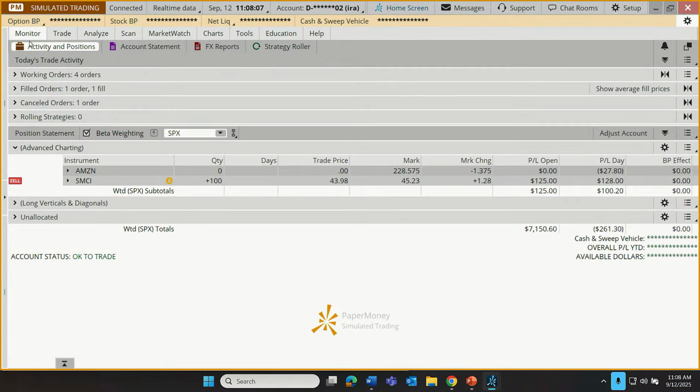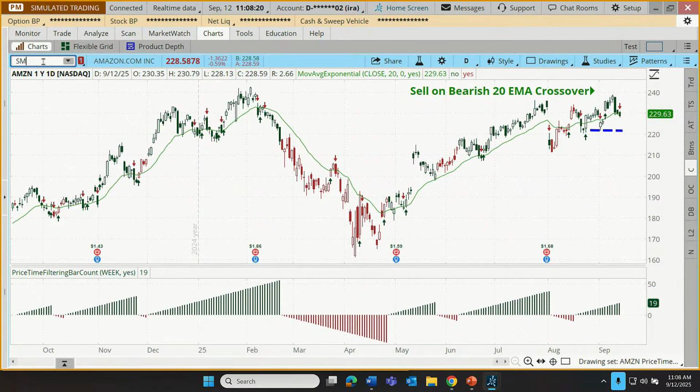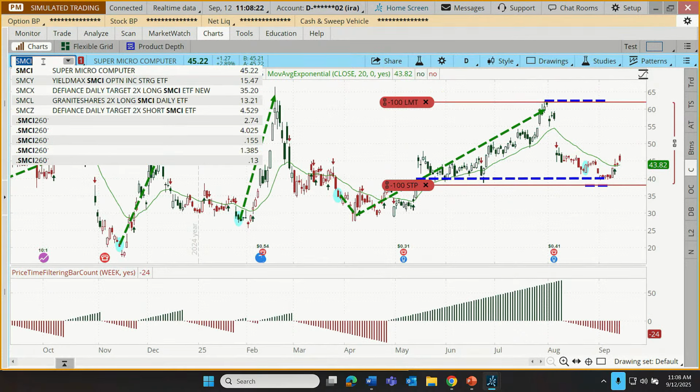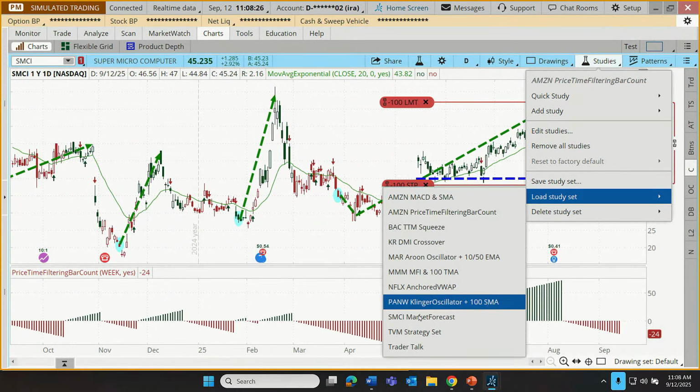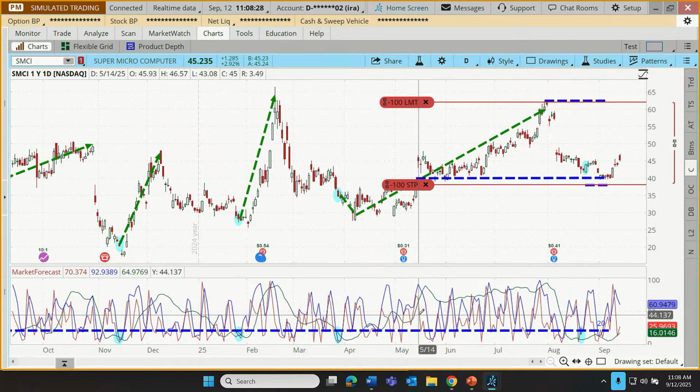Let's go look at our other one. So with SMCI, we own 100 shares. Bought those at $43.98. They're doing okay right now. It's been a bit of a roller coaster ride for this one. So if we want to revisit the logic of this one, let's go to this trade. And in this case, if we go up to our studies, let's load up our SMCI study set, which was a trade based on a market forecast cluster.